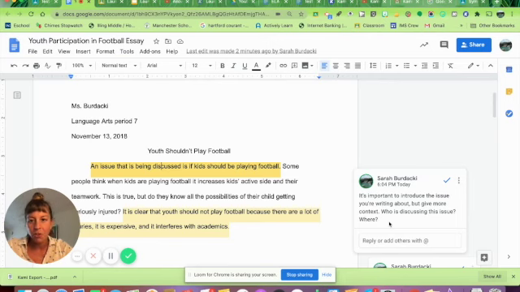So I'm going to act as if I'm the student and add the details that are missing. So an issue that is being discussed. Okay, where? It's happening probably in many countries, but I know for sure it's happening in the US. If kids should be playing football.